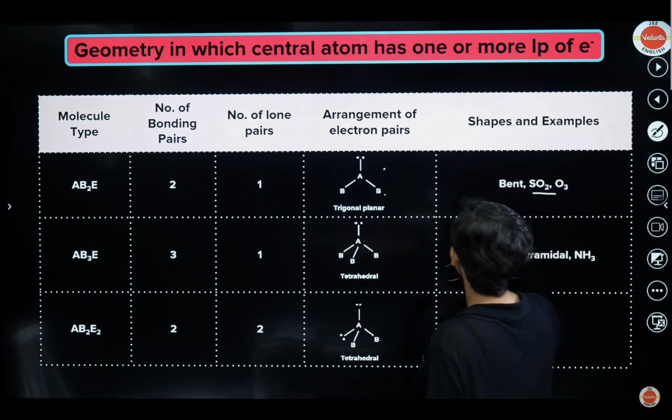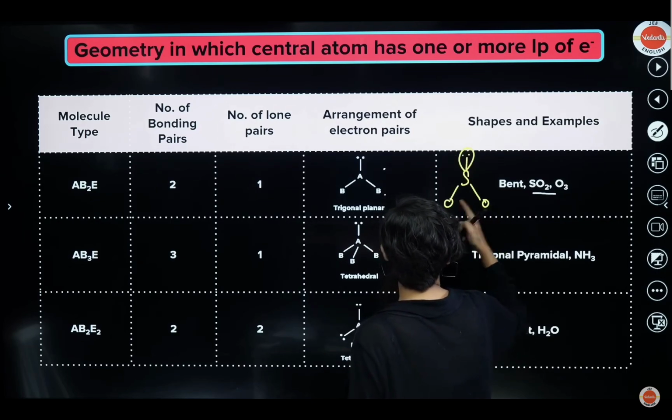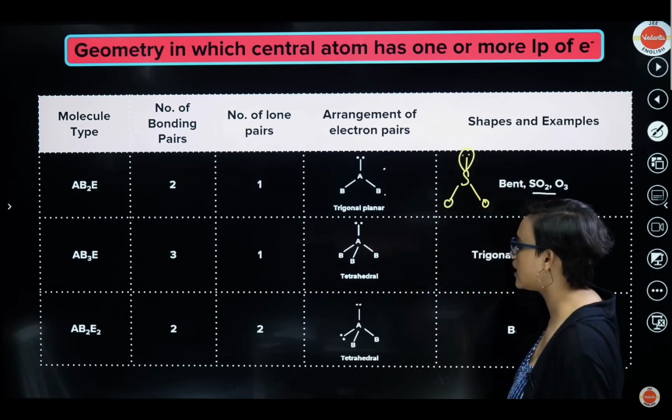Basically, if I have to make it, see how will I make it? It will be sulfur here. Sulfur has 1 lone pair here like this. Here will be 1 oxygen, here will be 1 oxygen. SO2, hide this. What do you see? Trigonal planar. That's it.